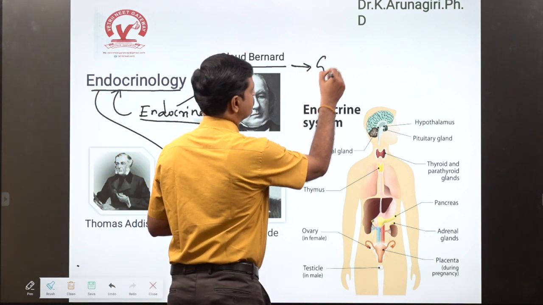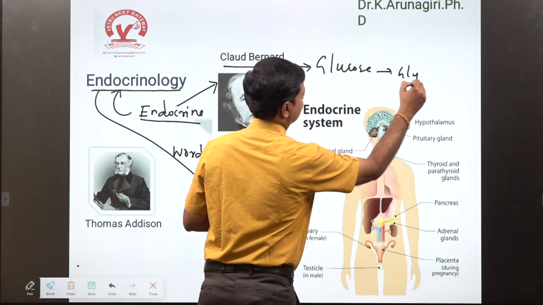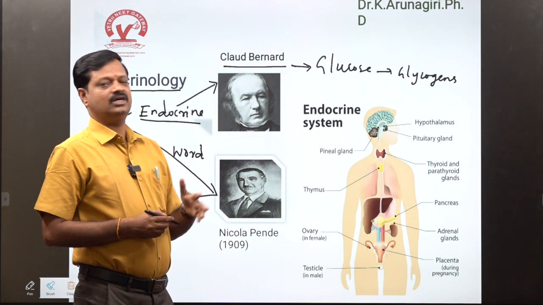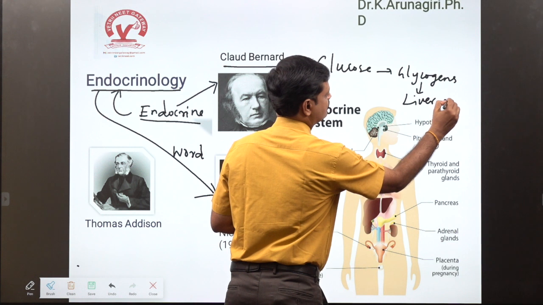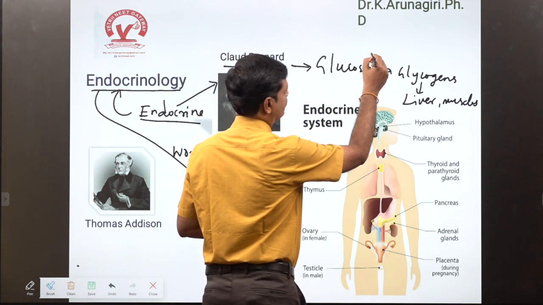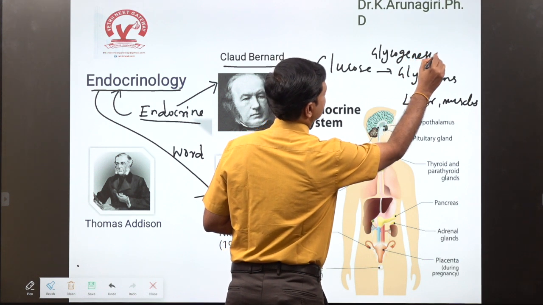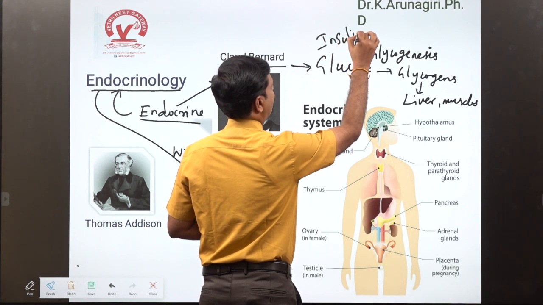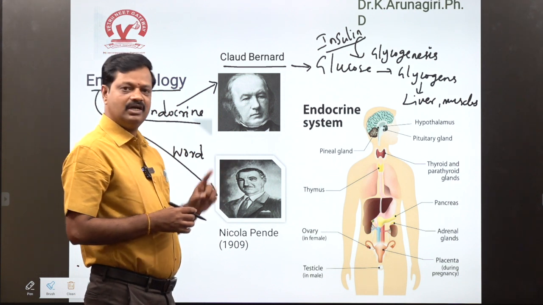And excess glucose is converted into glycogen. That glycogen is stored in the liver and muscles. The process of glucose converting to glycogen is called glycogenesis. The hormone involved in glycogenesis is insulin. So the role of insulin is to be involved in the conversion of glucose to glycogen.